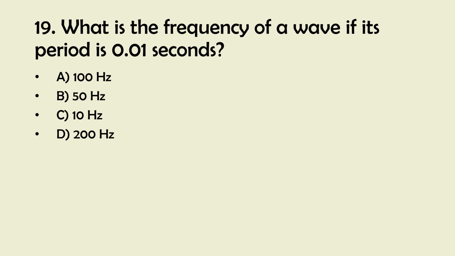19. What is the frequency of a wave if its period is 0.01 seconds? A. 100 Hz. B. 50 Hz. C. 10 Hz. D. 200 Hz. And the right answer is